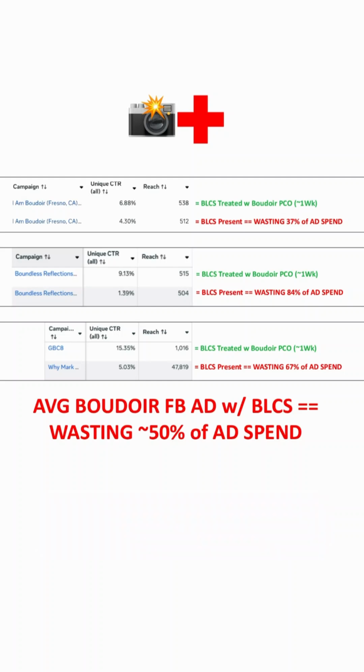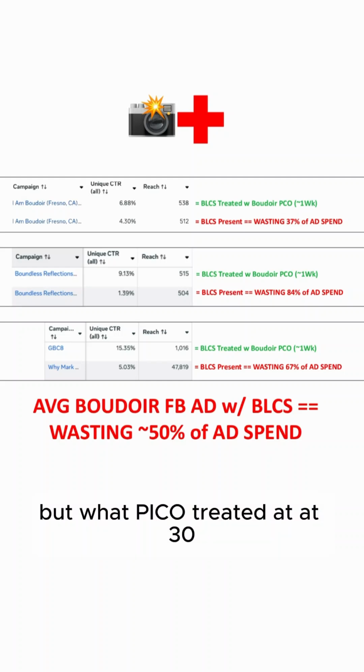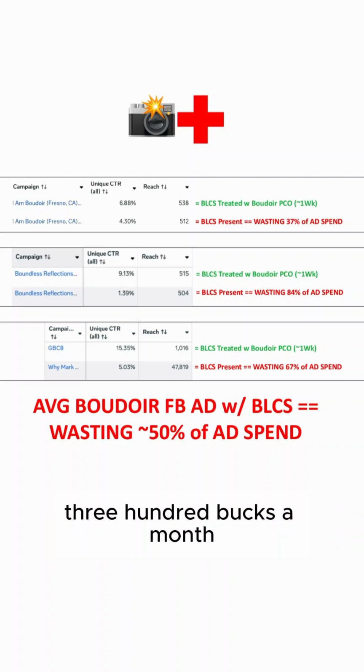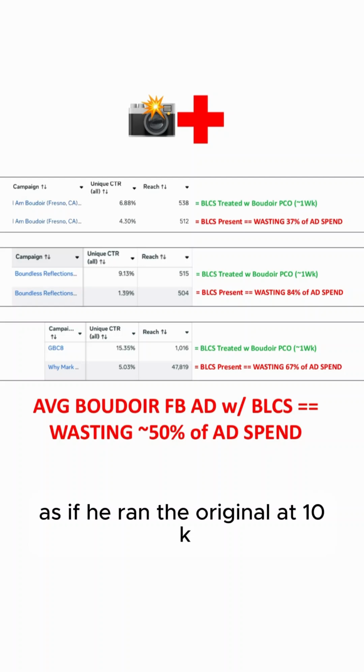And it's like, what's that, like 80K over the next year. And we can simply run a Boudoir Pico treated ad at 3,300 bucks a month. And it goes into the same number of women's brands as if he ran the original at 10K a month in spend.